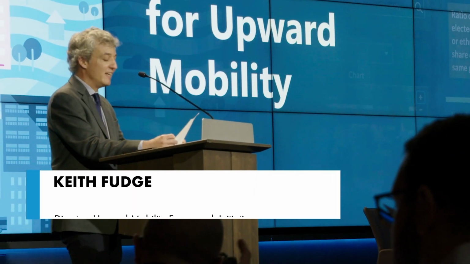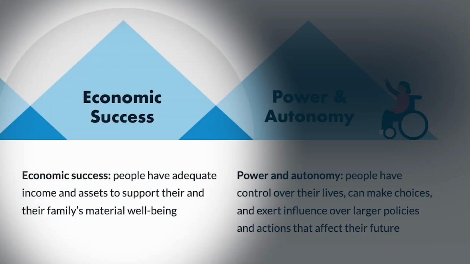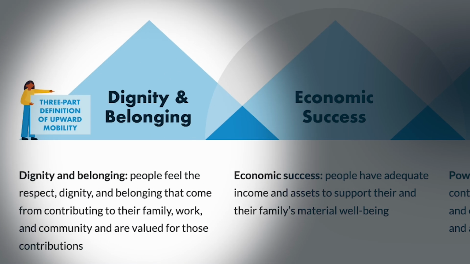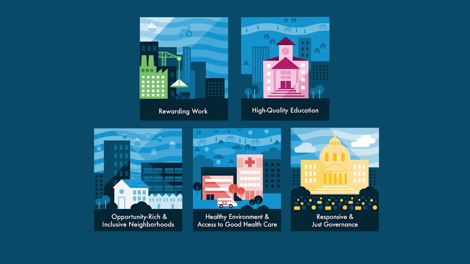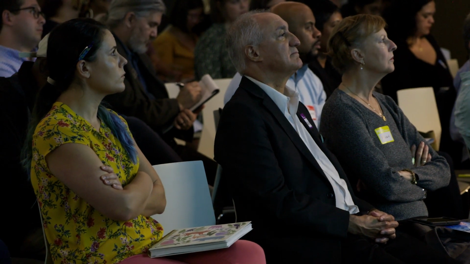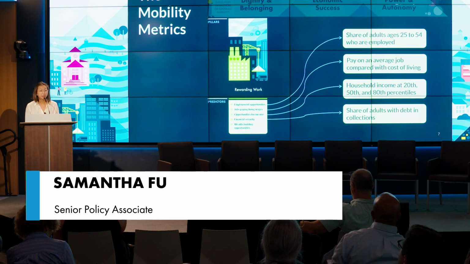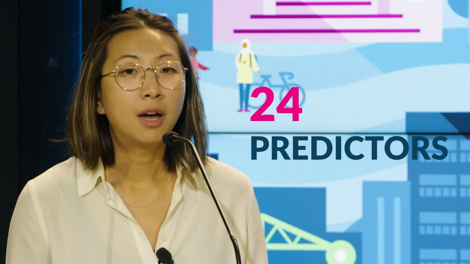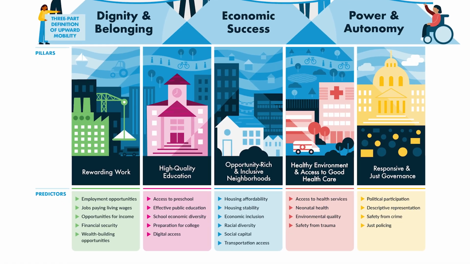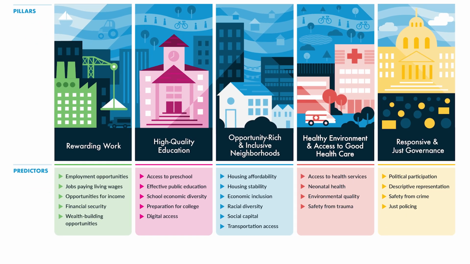Real mobility has three interconnected dimensions: economic success, power and autonomy, and dignity and belonging. The Upward Mobility Framework identifies 5 interconnected pillars of support that are essential to upward mobility. We place a specific emphasis on racial equity. Many of the barriers that block people's economic success, power, and dignity result from long-standing and ongoing racism. Urban's Upward Mobility Framework includes 24 predictors that are strongly associated with economic success, power and autonomy, and dignity and belonging.